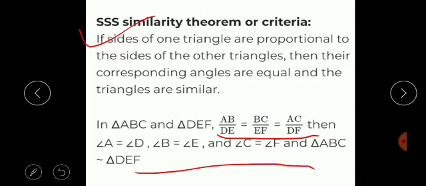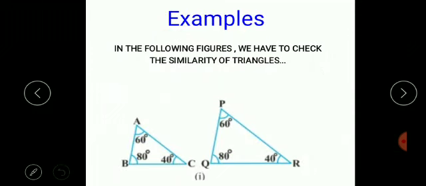So my dear children, you have to learn these criteria. In order to prove the similarity, any one of these criteria can be used. Any one criteria we have to select which corresponds to the particular question. When we will solve the questions, when we will see the examples, then we will see which of these criteria is applicable in which given figure. Let's see some examples. We have taken some figures where we have to check the similarity of the triangles.